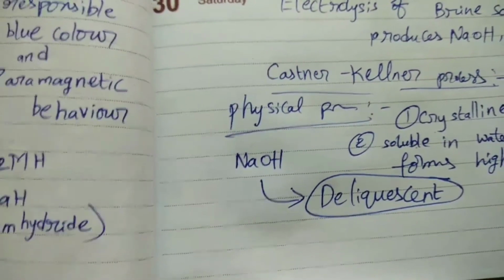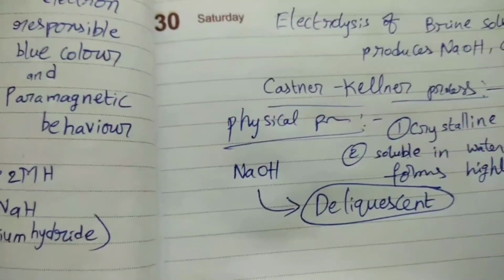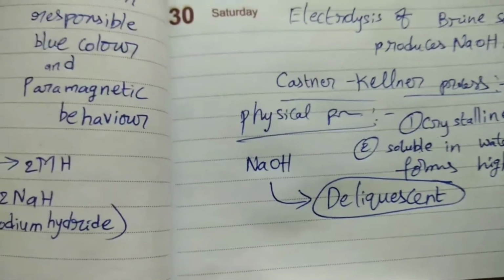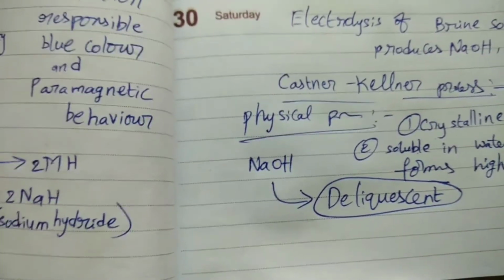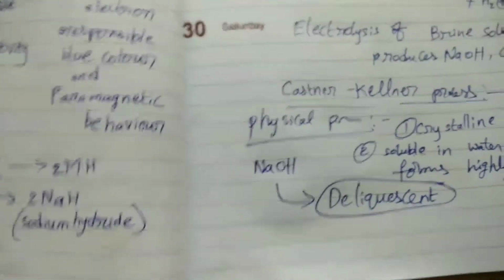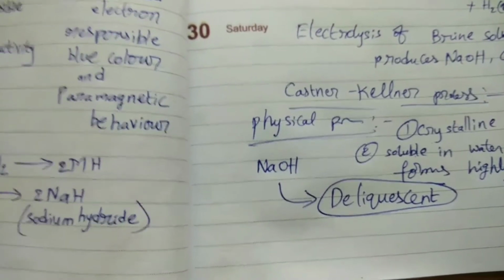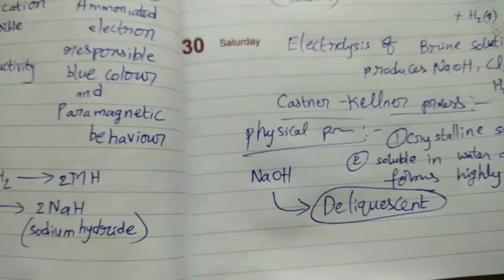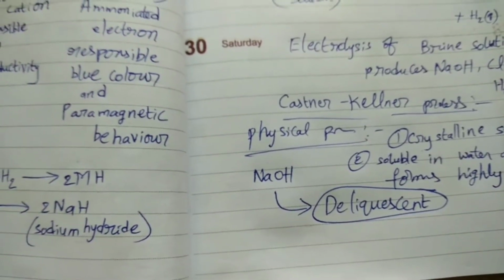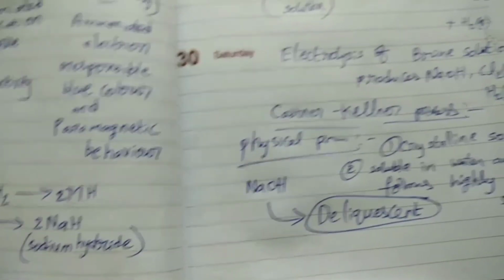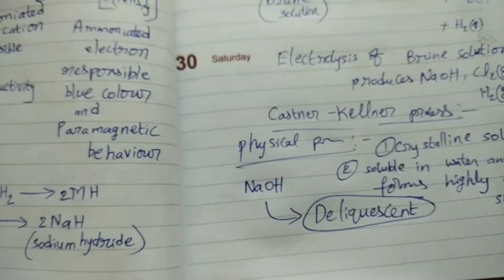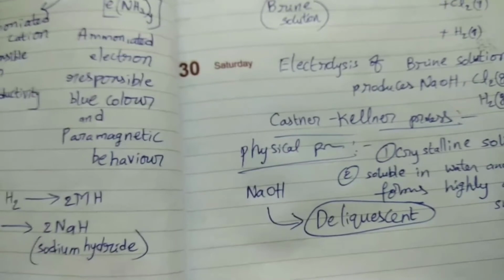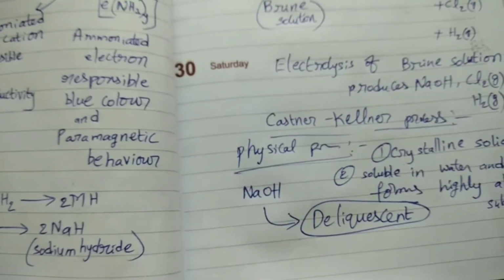By absorbing moisture from the atmosphere, a substance changes into the liquid state, that is called deliquescent. NaOH is deliquescent. That means if a NaOH bottle is exposed to the atmosphere, that NaOH, by absorbing moisture from air, changes to the solution state. That's why we should be very careful while preserving NaOH. Moisture-free containers should be used for storage of NaOH.